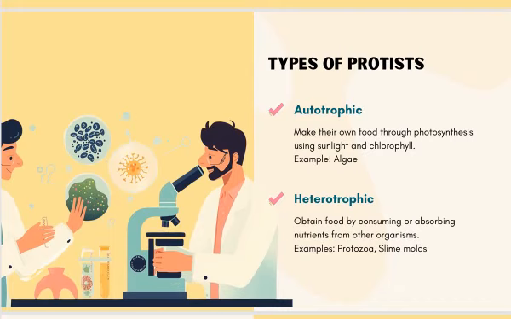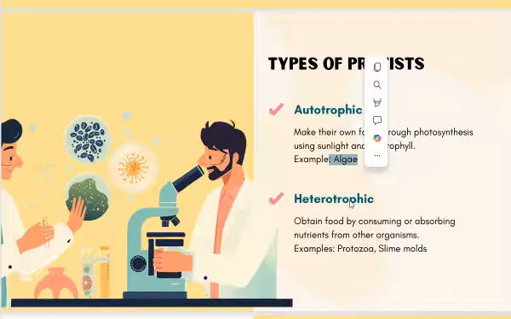Okay, now we're going to talk about the mode of nutrition. When we say mode of nutrition, it means how they prepare food. We have already discussed in the above slide that some of the protists are plant-like. That means they contain plastids, in the plastids the chloroplast is present, and the chloroplast contains chlorophyll. It means they prepare their own food. Auto means self, and trophic comes from the word food, so they prepare their own food with the process of photosynthesis. As an example we can quote kelp. Kelp is also named brown kelp or giant kelp, which is also called algae.